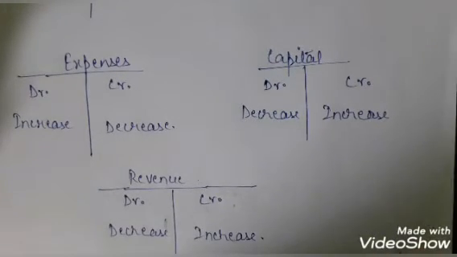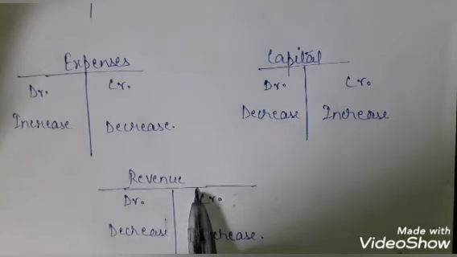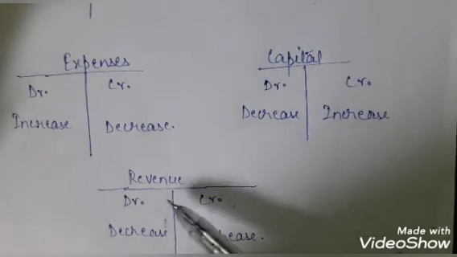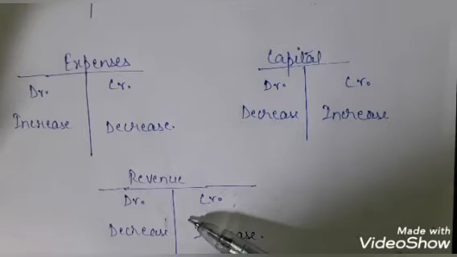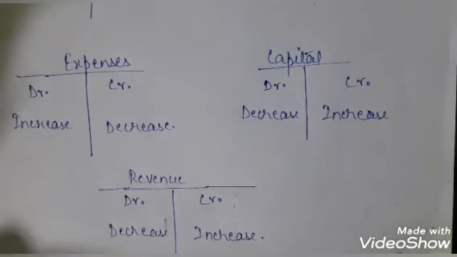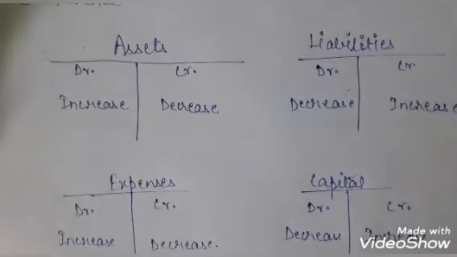Then we have the revenue. Revenue is the amount that we are gaining. It is mainly the profits made by the company in the transactions it is doing. It is just the opposite of the expenses account. So if there is an increase in the revenue, you have to credit it, and if there is a decrease in the revenue, then you will have to debit the item.